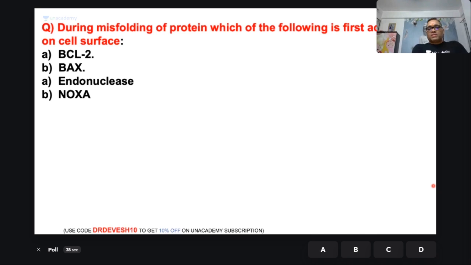During misfolding of the protein, which of the following is first activated on the cell surface? Please do not post the answer in the comment box. That is my request, because many students are attempting it sincerely. So let's be competitive in a positive manner, right? I can see that the question is: during misfolding of the protein, which of the following is activated on the cell surface? Please read the question.